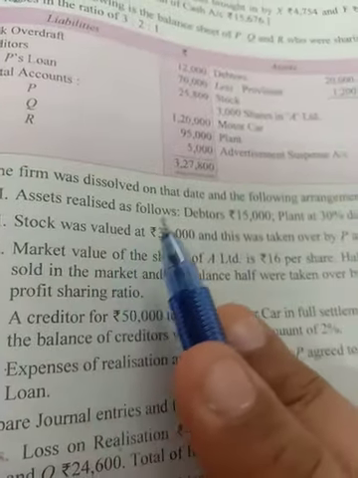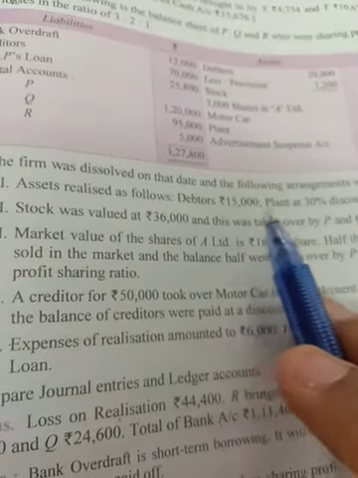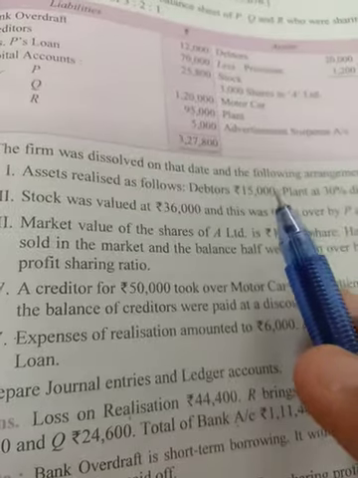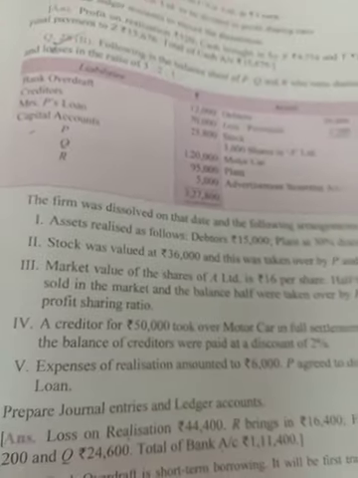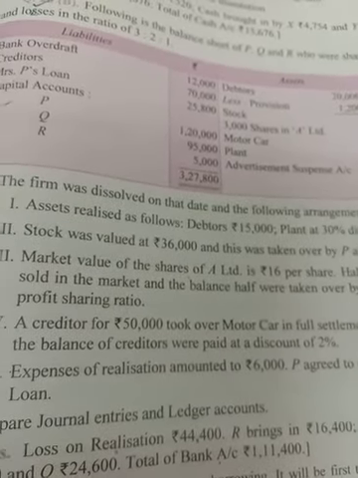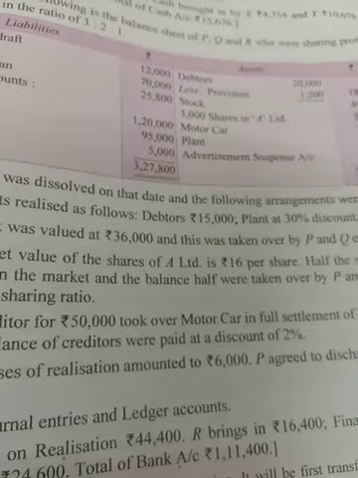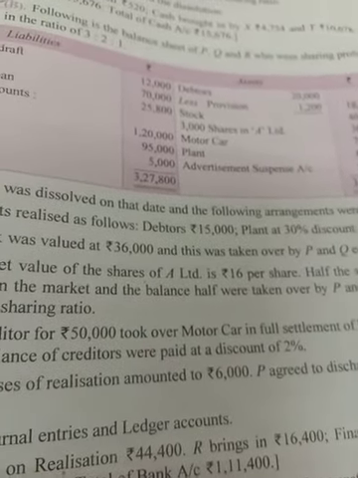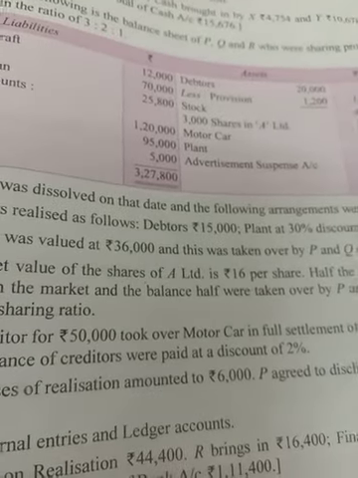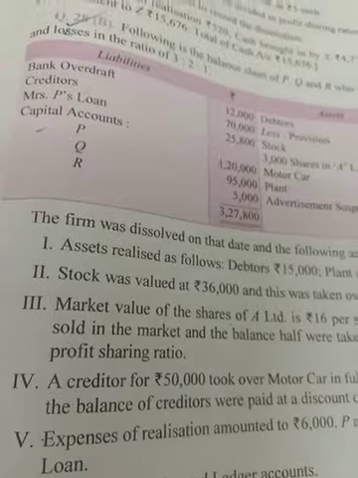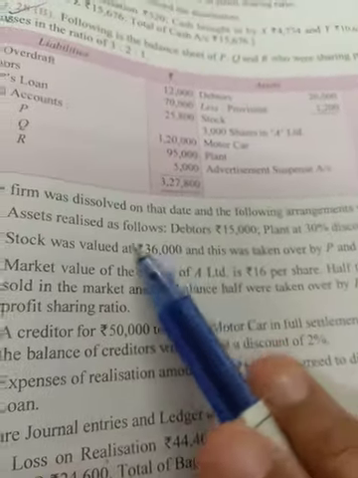Now the firm was dissolved on that date, and the following arrangements were made. First of all, assets realized as follows: debtors 15,000 and plant at 30% discount. So debtors have been realized for 15,000 and plant at 30% discount. So you have to show debtors on the credit side by bank account. Likewise, as nothing has been given, I'm using the bank account. I can use the bank account over there. So debtors 15,000 and plant, that will be at 30% discount, so plant will be 56,000. I have calculated 30% of the plant and deducted it from the value of the plant and got the plant at 56,000. Stock valued at 36,000, and this was taken over by P and Q equally. So this is the value of stock that has been taken by P and Q.